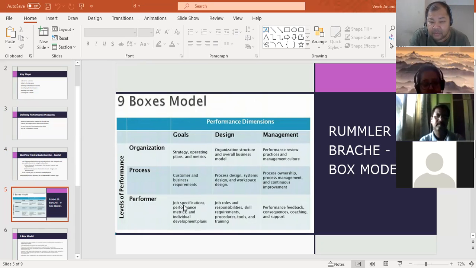What are the goals for performer? Maybe the job specification that you have given, the performance metrics, the individual development plan. So whatever the goals are. Yeah, Lakshmi. So performer here will be individual performance as well as team also, right? Individual. Individual, okay. So job roles, these are the designs, skill requirement, procedure, tools. Management is again performance feedback, consequences. How do we measure it?